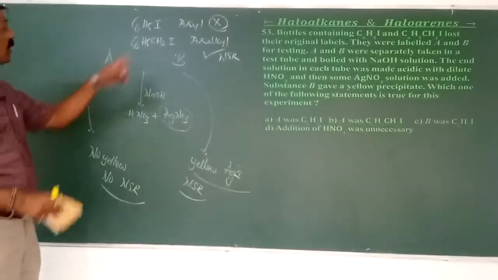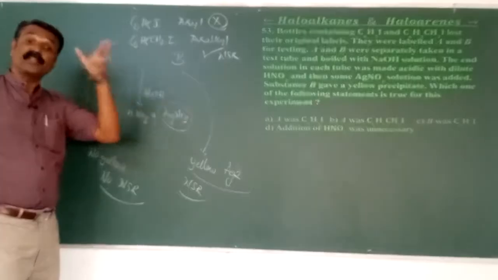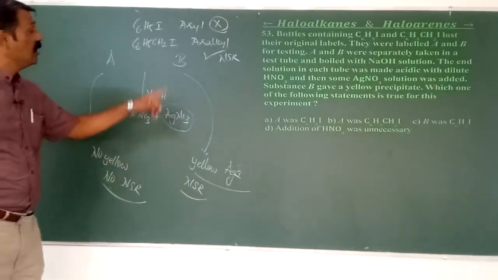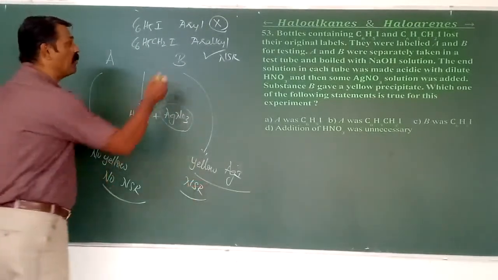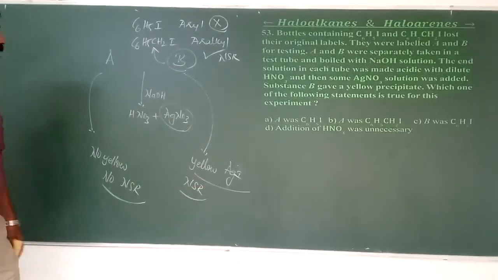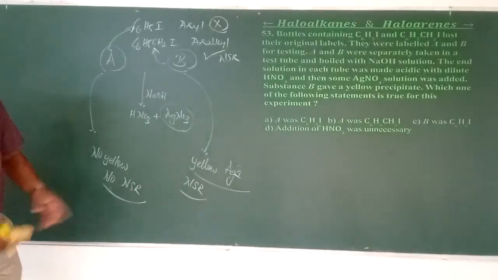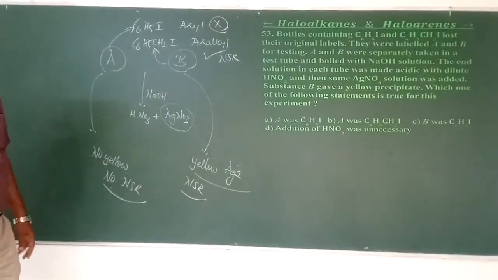Because they contain an sp2 hybridized carbon, but here it contains sp3. Therefore, which can readily give the precipitate? Only B has given the yellow precipitate, which means B must be R-alkyl. Therefore, A is aryl.